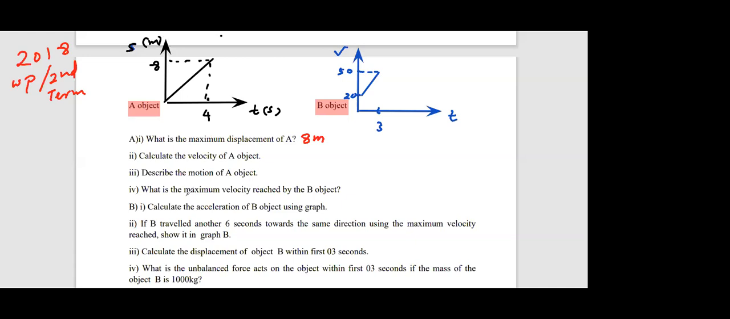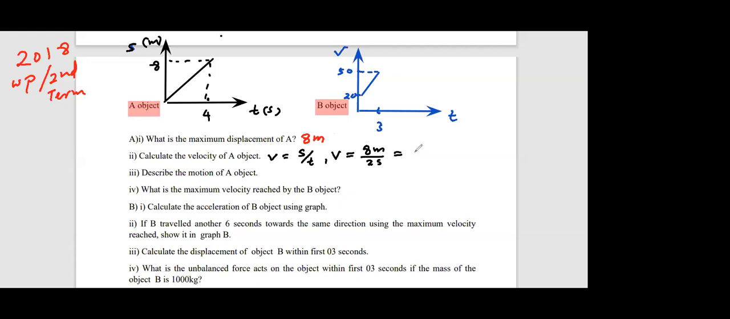Calculate the velocity of A. So velocity of the object A. So how to calculate the velocity of object A? Velocity equal. Yes. Who can give me the answer for this? Sumela. Velocity of object A. Part 2 the answer. 2 ms minus 1. Very good. How to do it? Velocity equal displacement divided by time. V equals S over T. So the velocity equal 8 meters divided by 2 seconds.